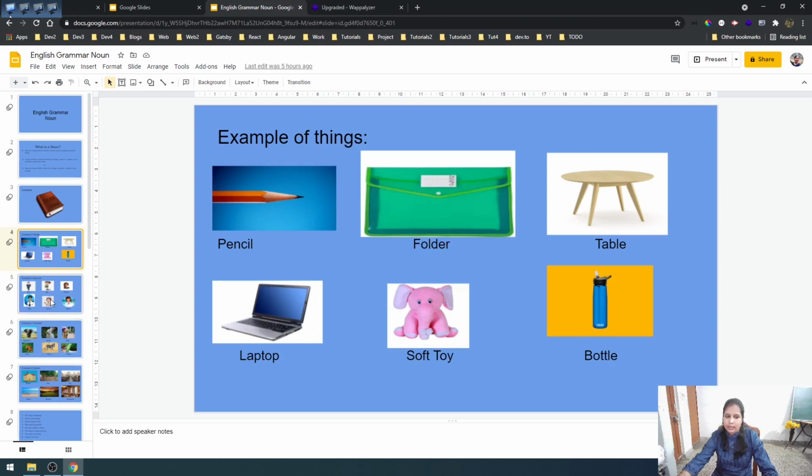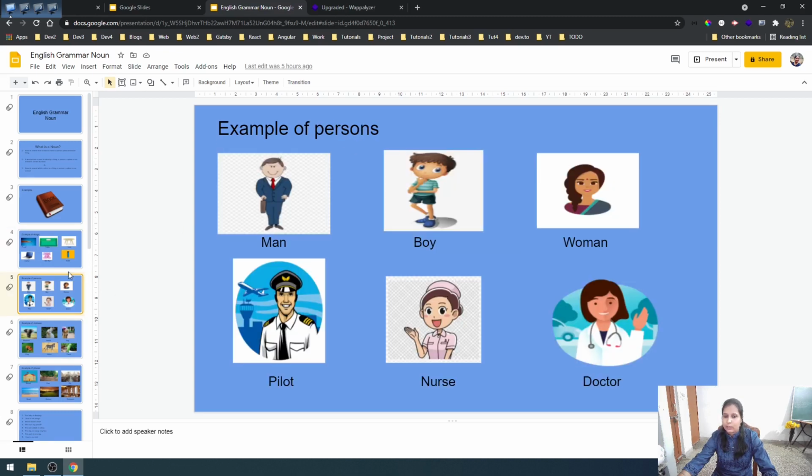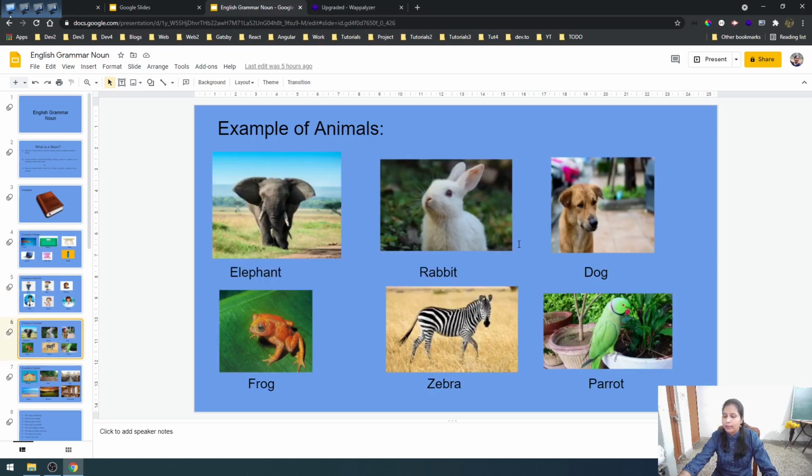Okay. In the same way, if I take examples of persons, okay. In the examples of person, we have taken man, boy, woman, pilot, nurse, doctor. All these are also nouns. Okay. And then examples of animals like elephant, rabbit, dog, frog, zebra, parrot.